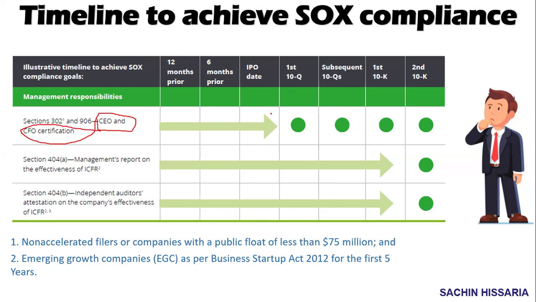You need to comply with this from the first quarter itself. From the first quarter itself, you need to give this certification. Then, in the subsequent quarters also, you will file this, and at the end of the first financial year and second financial year. So it becomes applicable from the first quarter itself.